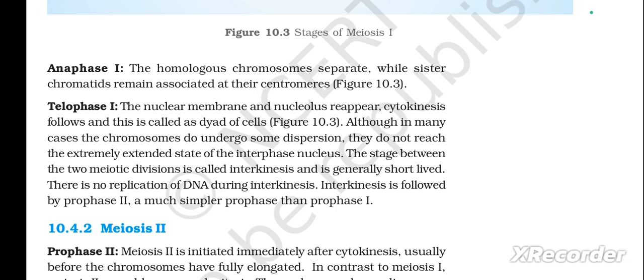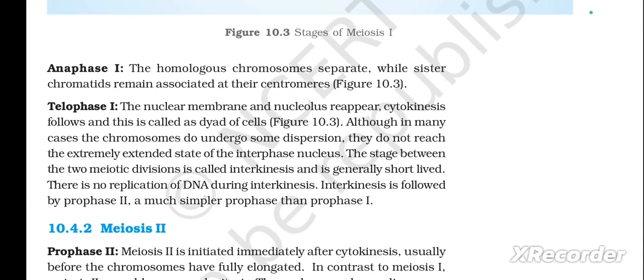Next is anaphase 1. The homologous chromosomes separate while sister chromatids remain associated at their centromeres. Next is telophase 1. The nuclear membrane and nucleolus reappear. Cytokinesis follows and this is called a dyad of cells. Although in many cases the chromosomes do undergo some dispersion, they do not reach the extremely extended state of the interphase nucleus. The stage between the two meiotic divisions is called interkinesis and is generally short-lived. There is no replication of DNA during interkinesis.